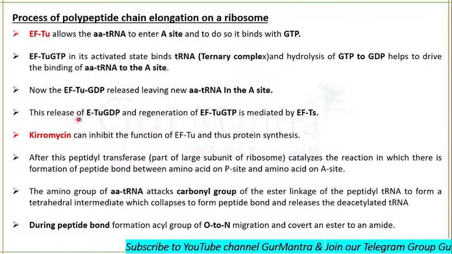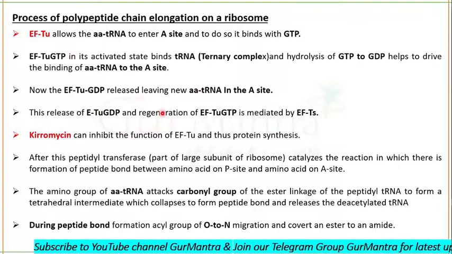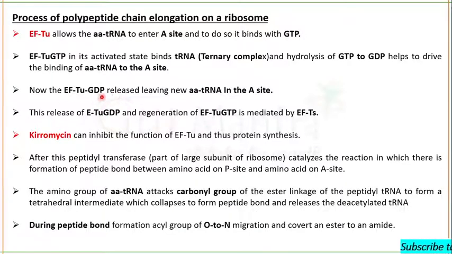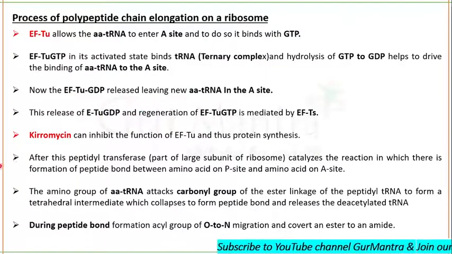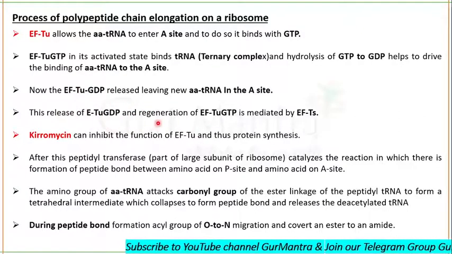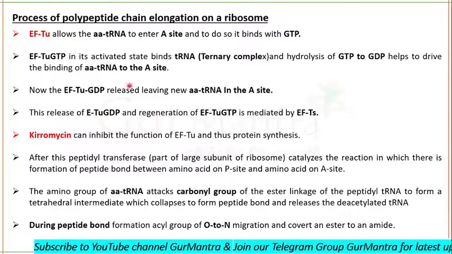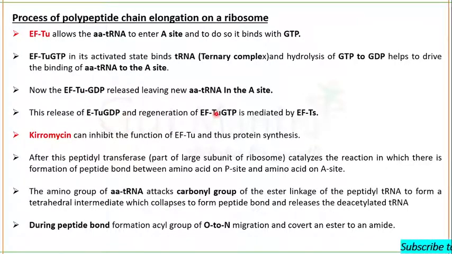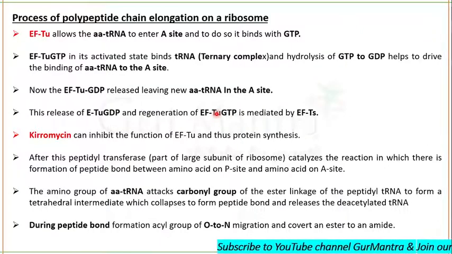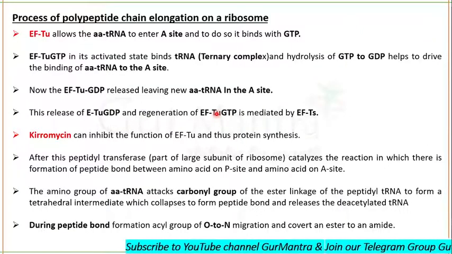EF-Tu-GDP has been released now, but it requires regeneration. EF-Tu needs to be regenerated in order to bind to another aminoacyl tRNA and to place that particular tRNA on the A site.